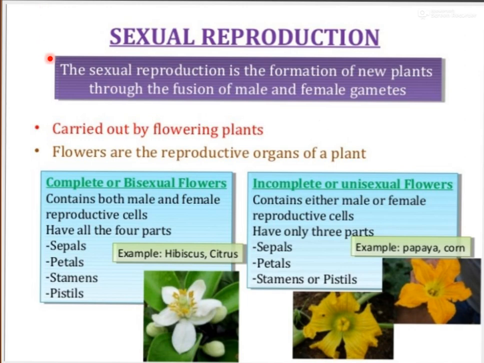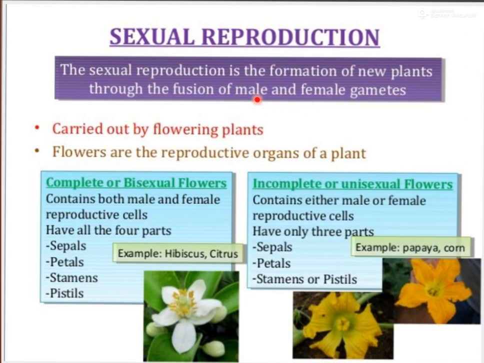So, sexual reproduction is the formation of a new plant through the fusion of male and female gametes. Remember, male gametes, male plant. Female gamete, female plant. Not plant, flower or female part. So basically two parents are required. One is the male parent and the other is the female parent.